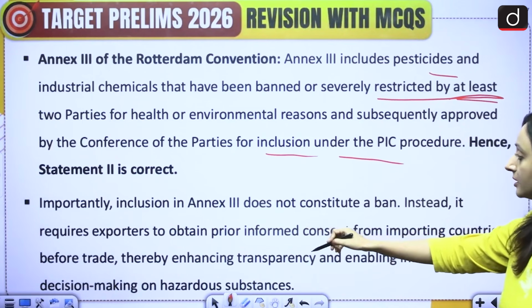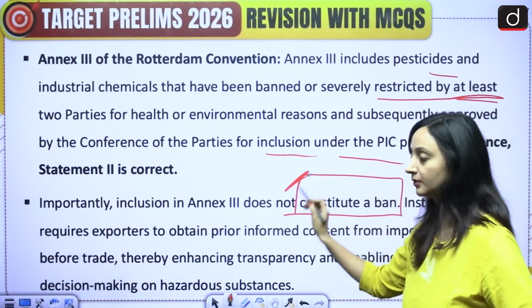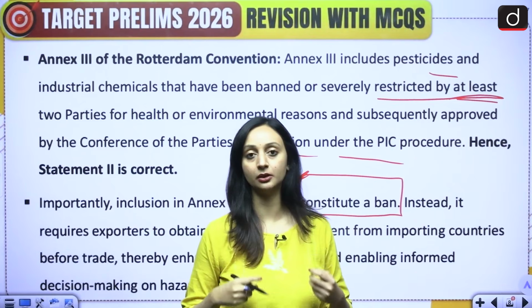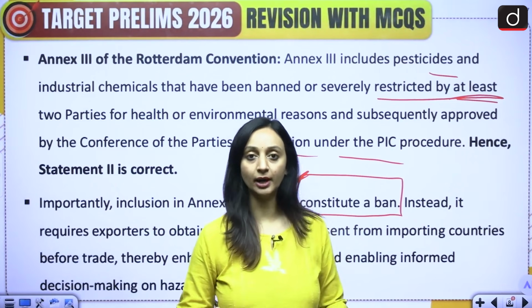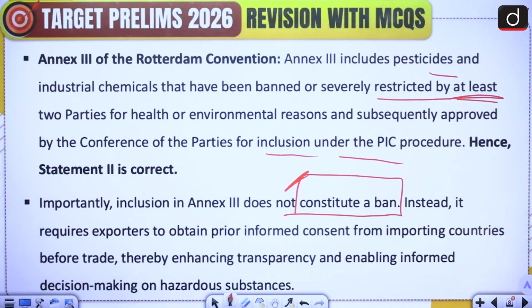However, inclusion in Annex 3 does not constitute a ban. So there is not an automatic ban. If there is any chemical or a pesticide that is listed under Annex 3, it does not simply mean that it is going to be under a complete ban. Import and export can still take place provided consent is being given. So please take a screenshot of this.